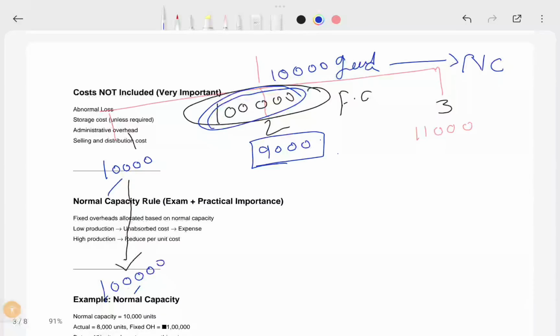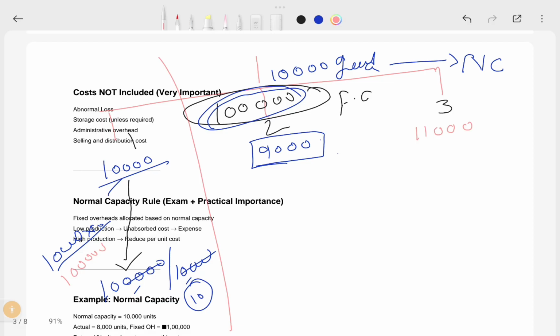In the normal case, this 1 lakh divided by 10,000, so this 10 rupees per unit is your cost of inventory. You have manufactured 10,000 units and cost per unit is 10. So this 1 lakh will come automatically based on the calculation. This is the normal plain case.